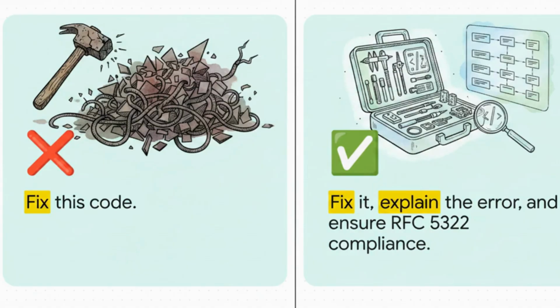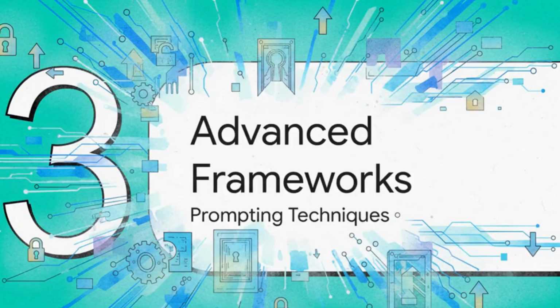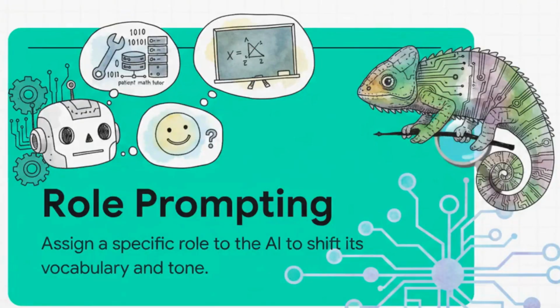We gave it the exact bug, asked for an educational explanation of the fix, and added a strict compliance constraint. Just small changes in how we asked, but it resulted in an enormously more valuable answer. Let's step it up a notch with Section 3, Advanced Prompting Frameworks. Think of these advanced techniques almost like hidden cheat codes that the pros are using in 2026.